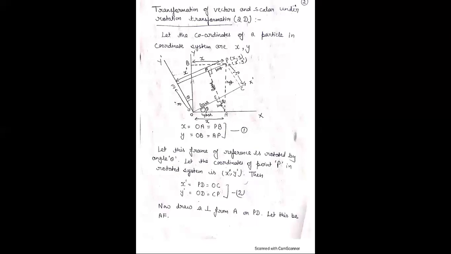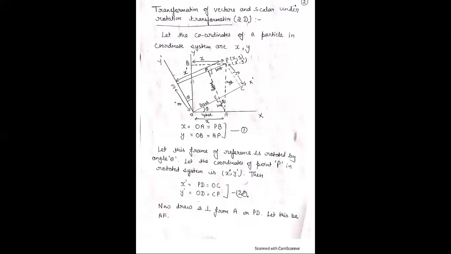Let the frame of reference be rotated by angle theta; the new coordinates in the rotated system are x dash y dash. Here x dash is equal to PD, because it is rotated by an angle theta, and PD is also equal to OC. This is also the x dash coordinate in the rotating frame of reference. Similarly, y dash is equal to OD, because this is along the y dash axis. OD is also equal to PC, or CP.